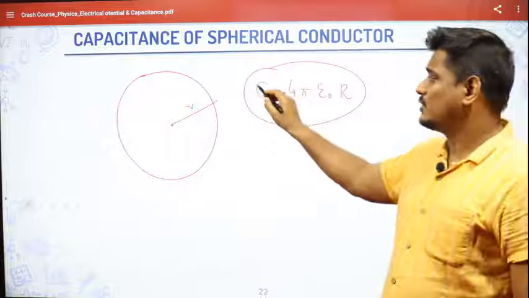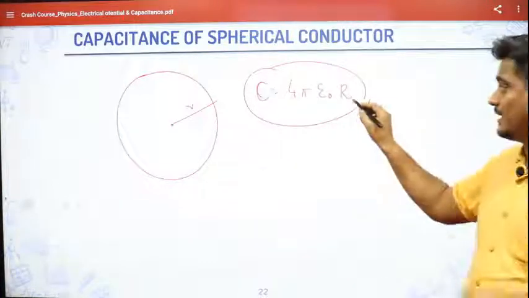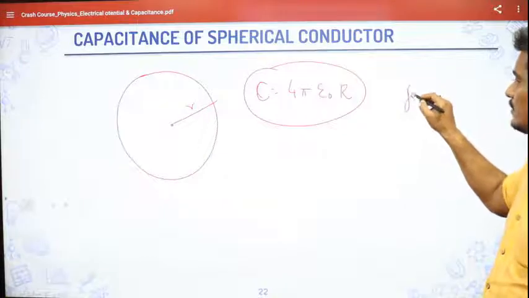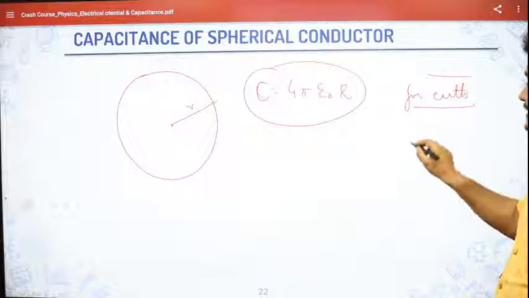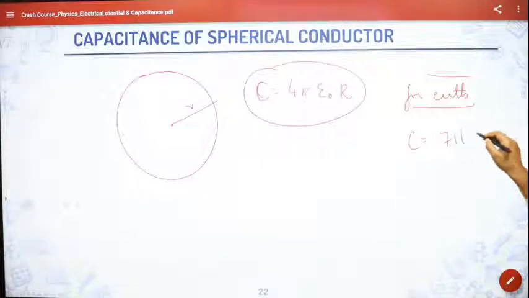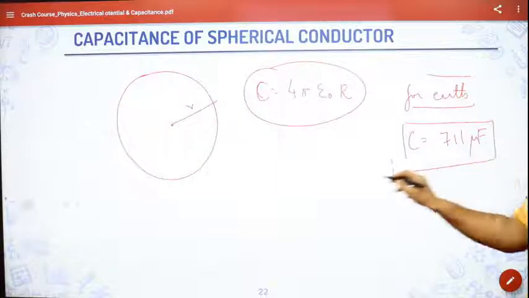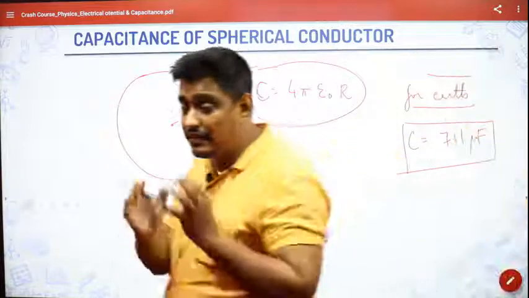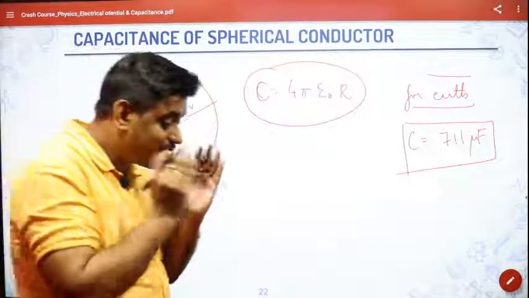So capacitance of a spherical capacitor is 4 pi epsilon naught r. And if you take Earth and find the value of capacitance, you will get the answer as approximately 711 microfarad.